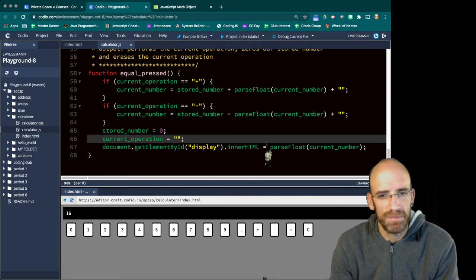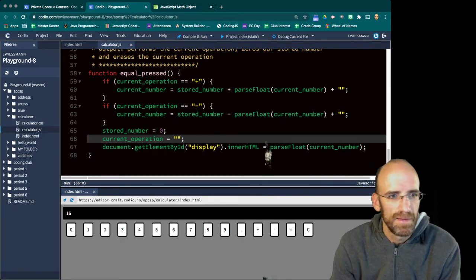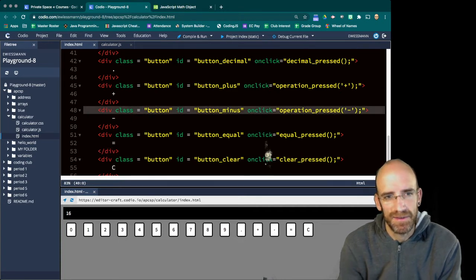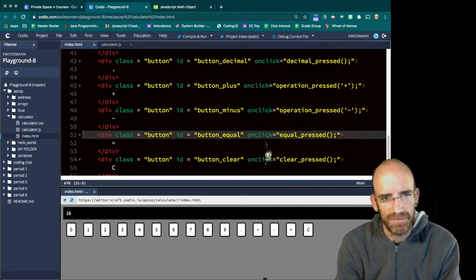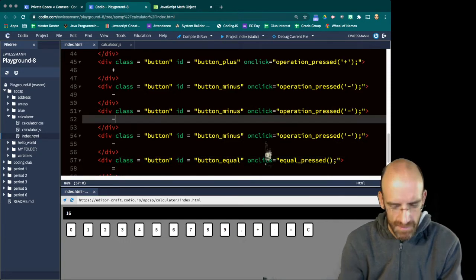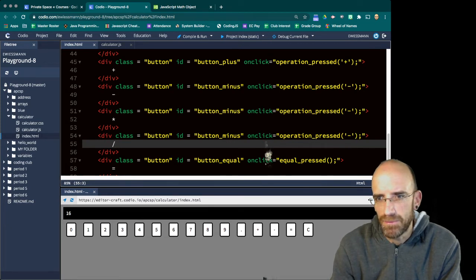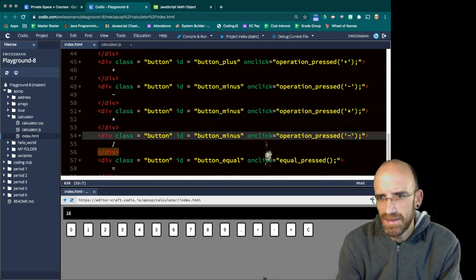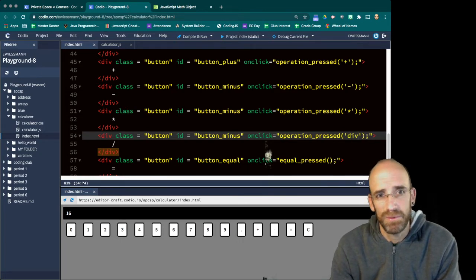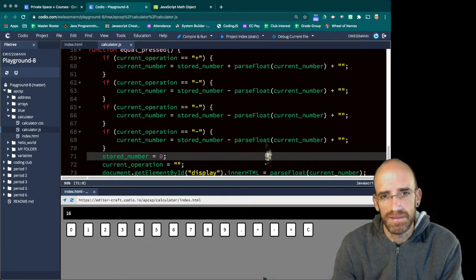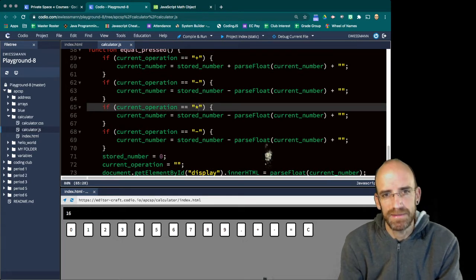So I'm going to add the multiply and divide buttons real quick. There's so much you can do, and there's a point where you're going to say, we've done enough. So I'm going to say times, I'm going to say divide, and then operation pressed, I'll put a times button. Now the divide is the slash is a weird one, so I'm just going to write div. You can put whatever strings you want in there. And then it really is this simple to add some of our functions.